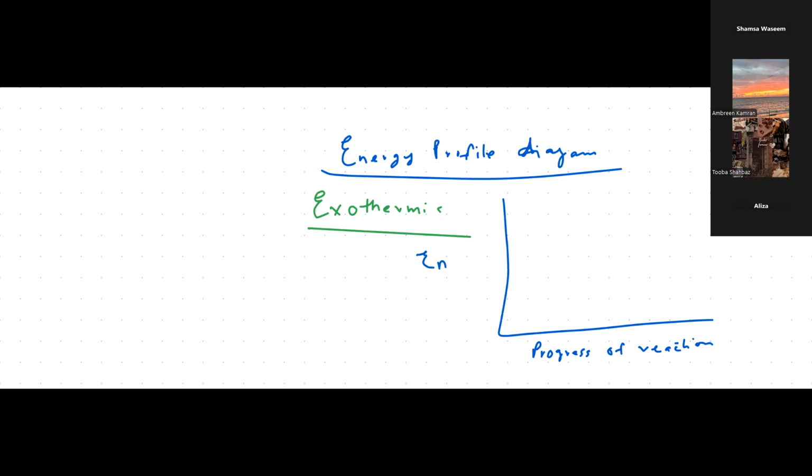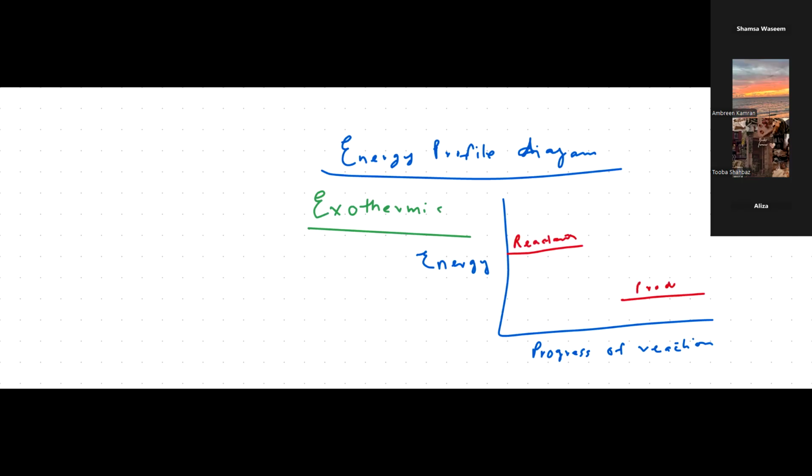Then, as we are going to draw the exothermic energy profile diagram, you are going to do one more thing here. As it's releasing energy into the surroundings, this is the energy of the products and this is the energy of the reactants. Again, repeating: in an exothermic reaction, energy is being released into the surroundings, so the reactants will have more energy than the products. So here we have the reactants and here we have the products. I'll repeat again if you have any problem.